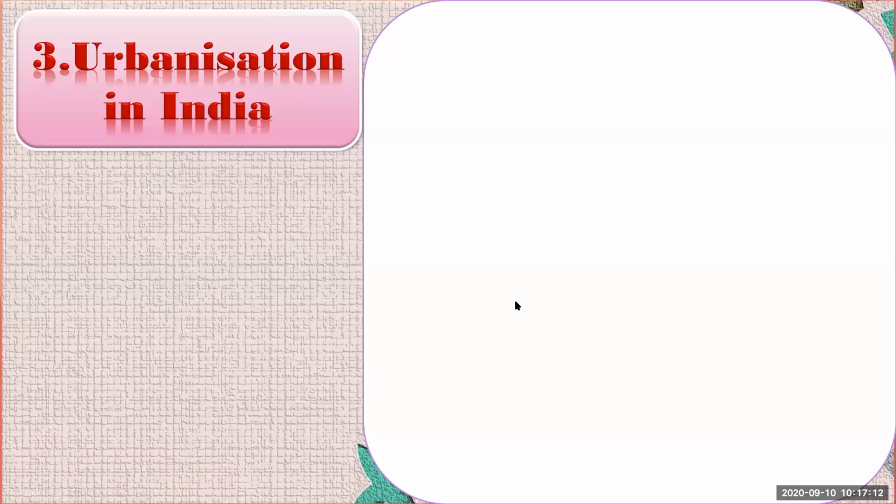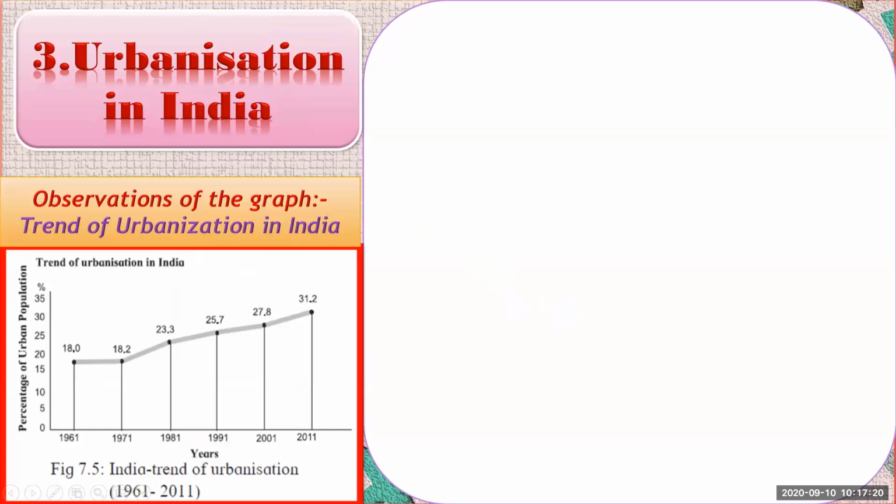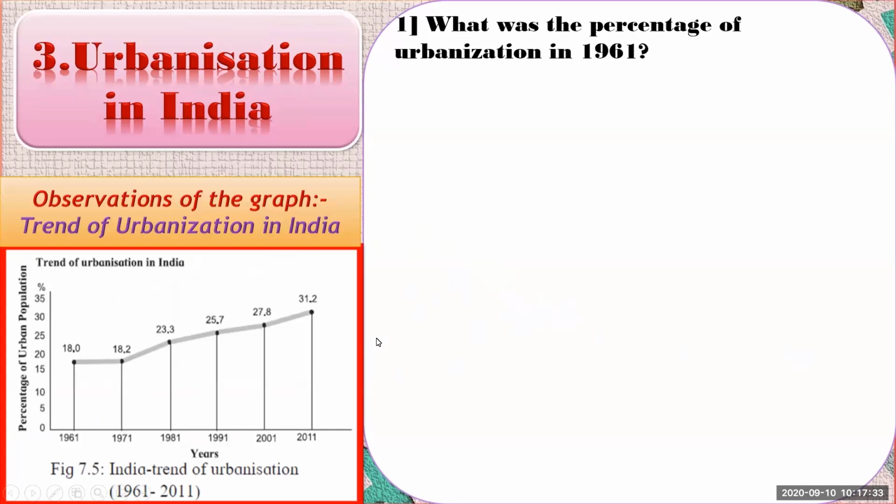Now we'll see the topic urbanization in India. There is a graph given in your textbook on page number 48, and some questions are asked on the basis of this graph. We'll see. The first question is, what was the percentage of urbanization in 1961? We'll observe this graph before solving the questions.